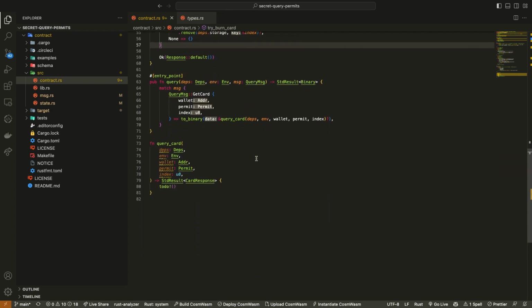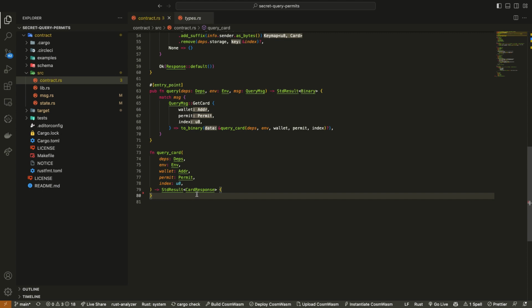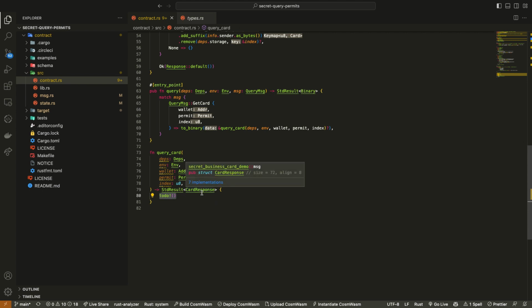All right. Now, the meat of this tutorial is defining our query message and working with query permits. This is something I learned recently from another developer when I was doing a workshop last month. If you ever have code that is incomplete in your contract, you can use this todo, and it will make it so that your contract doesn't throw errors at you, which is kind of nice. If I were to remove this and then save, all of a sudden our contract is throwing these errors. Whereas when you put todo, it says, hey, this is going to happen, but I'm not going to throw errors at you, and you can live in peace for a moment.